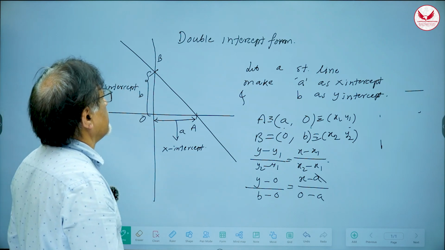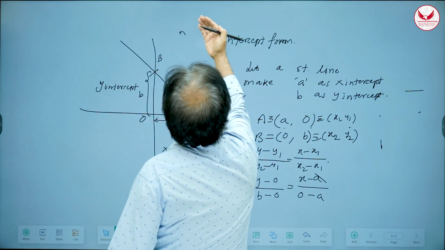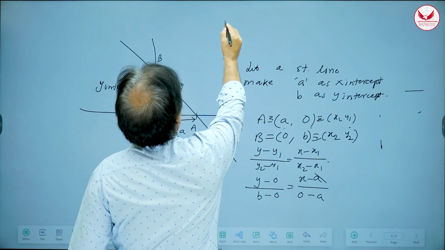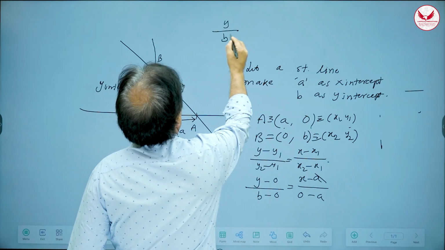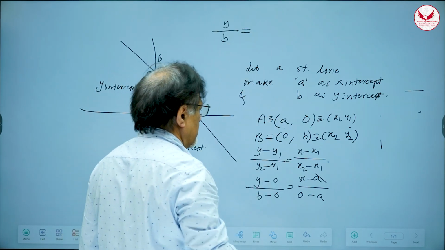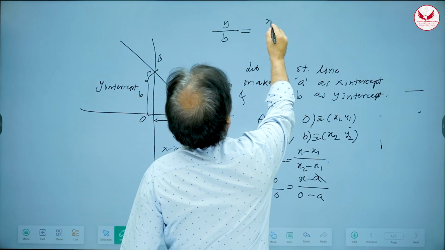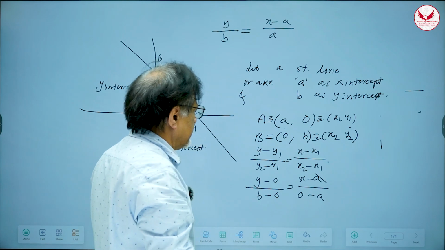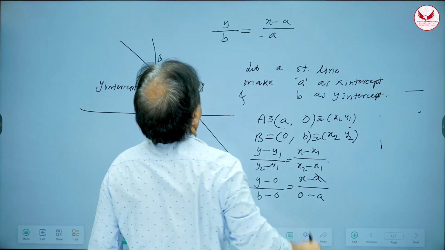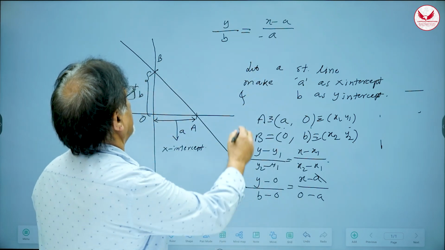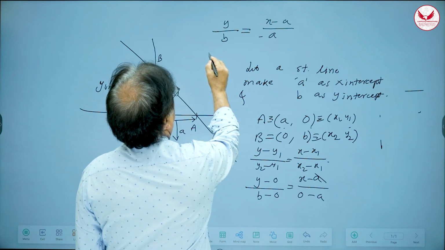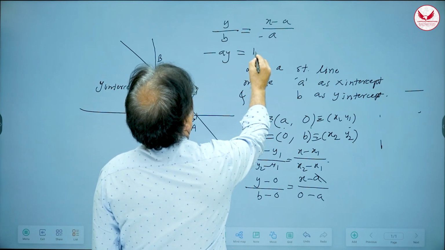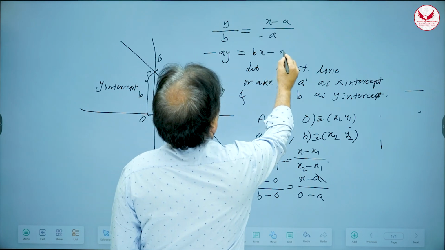Now if I simplify this a little bit, what will it look like? This will be y upon b is equal to x minus a upon, sorry, upon minus a. Okay, fine. So if I cross multiply, I'll get minus ay is equal to bx minus ab.